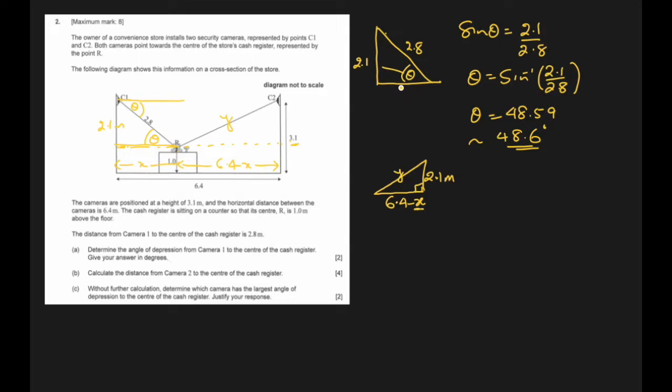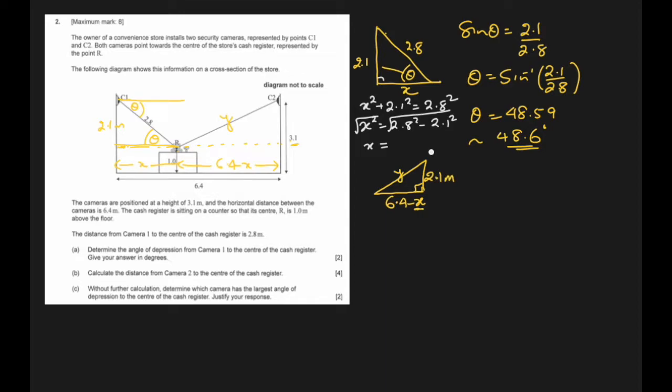So this is x, right? In the previous drawing, the diagram we drew. So let's find x with the help of 2.1 and 2.8 by using the Pythagorean theorem. So x square plus 2.1 square equals 2.8 square, hypotenuse square, right? So x square will be 2.8 square minus 2.1 square. To find x, we will square root both sides and only write the positive answer because distance cannot be negative.